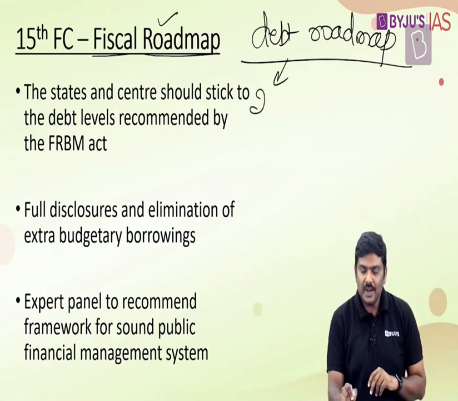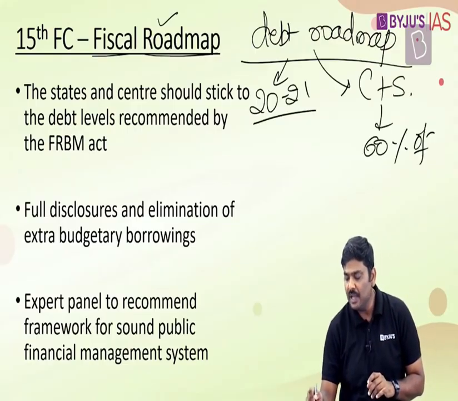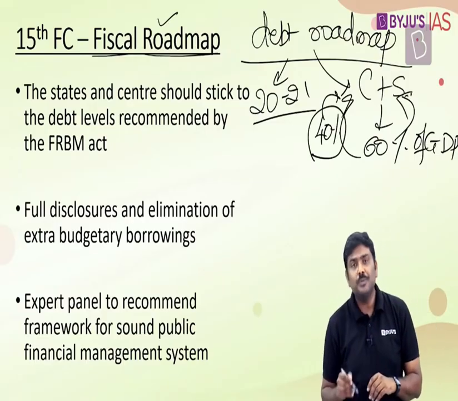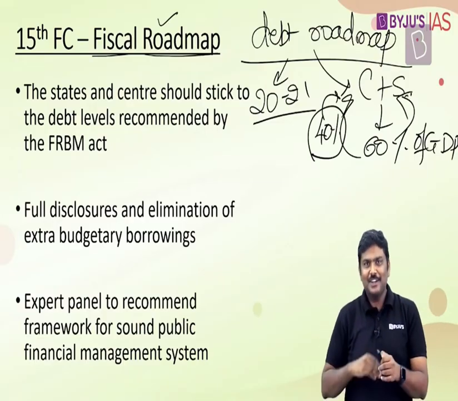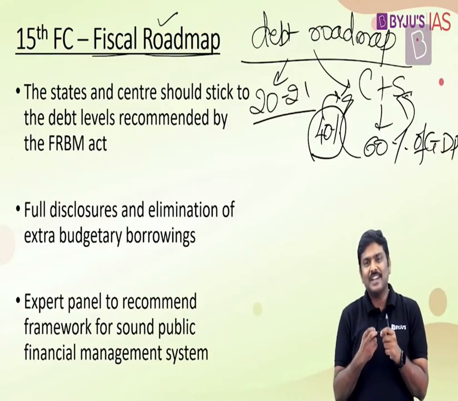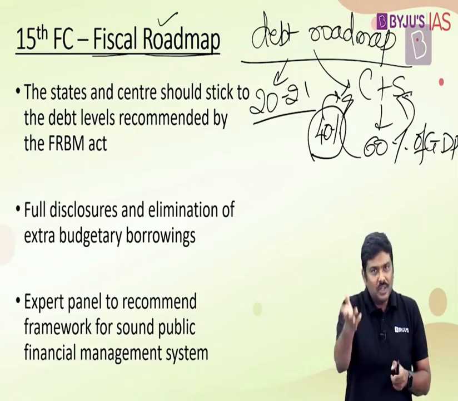For example, I'll take one point here. The Finance Commission, which had provided a report for 2021, had recommended that the overall debt for the central government as well as the state government should be brought down to 60% of GDP. And out of this 60% of GDP, 40% of the debt should be allocated to the center, and the remaining 20% should be the total debt of the state governments. But this particular recommendation, to be more precise, has not been provided in the present report for 2026. The simple reason, the Commission says, is that because of COVID, these kinds of volatilities have been created in the market. There is uncertainty in the market. At this point of time, it is very difficult for us to give a debt roadmap to the central government as well as the state government.